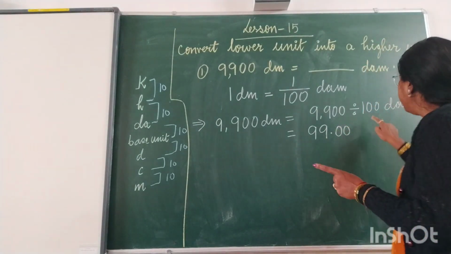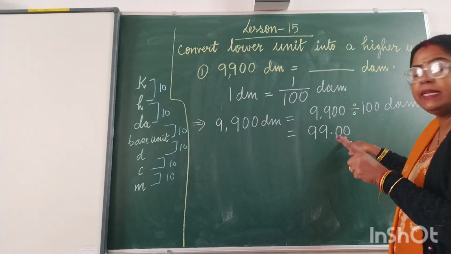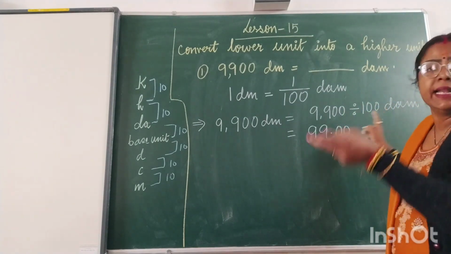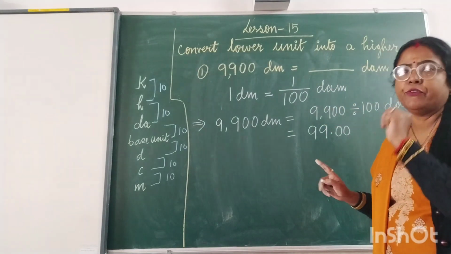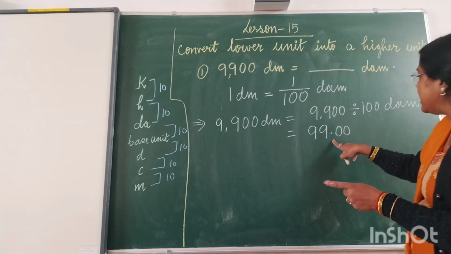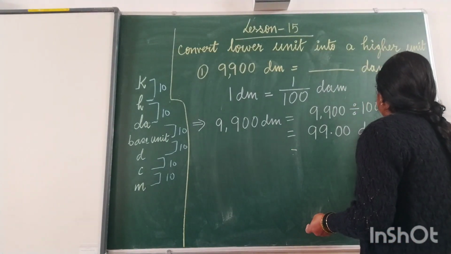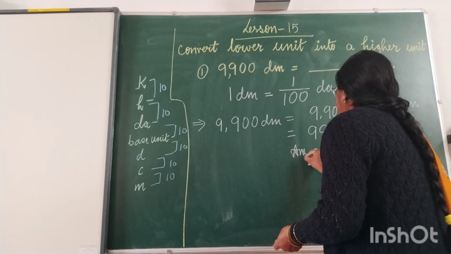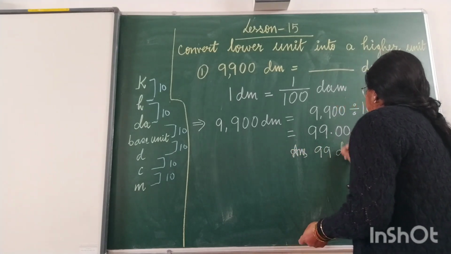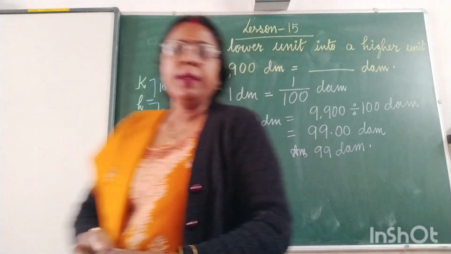What I taught in the decimal lesson: when we are dividing by 10, the decimal will be before 1 digit. When divided by 100, the decimal will be before 2 digits. Divided by 1000, the decimal will be before 3 digits. So we have 2 zeros, so the decimal will be before 2 digits. So the answer is 99 decameter. I am expecting this is clear to you all.